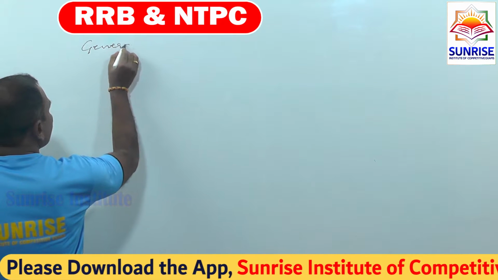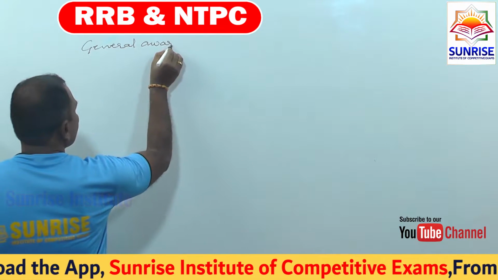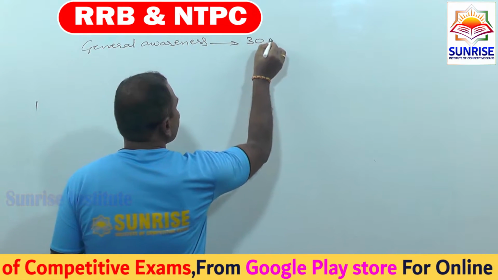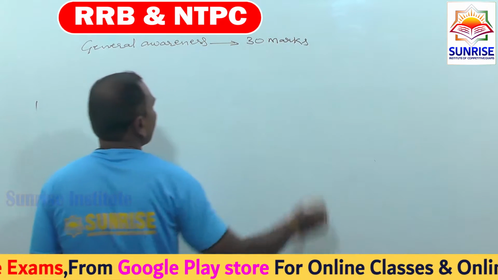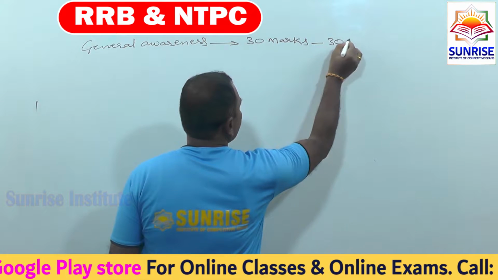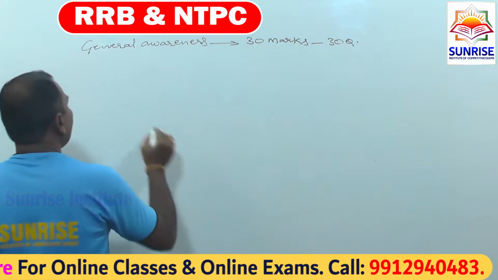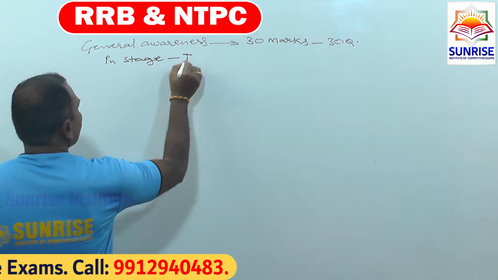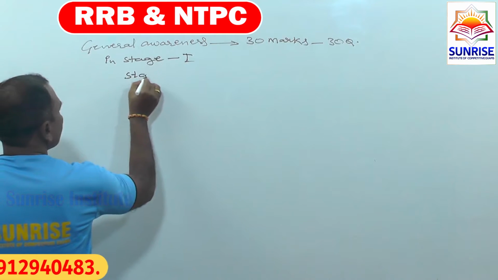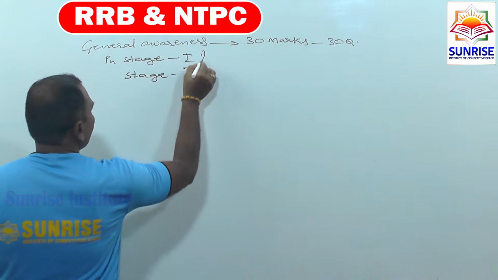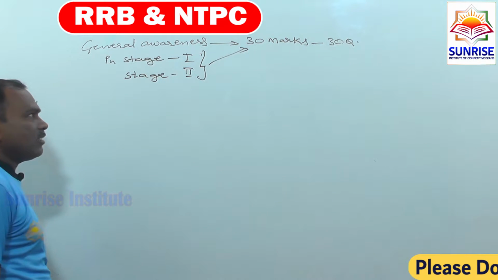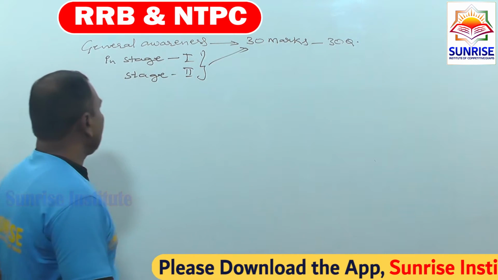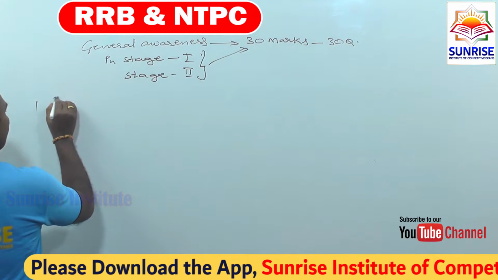General Awareness has 30 questions, each question 1 mark, total 30 marks. In this General Awareness, polity is one of the subjects.